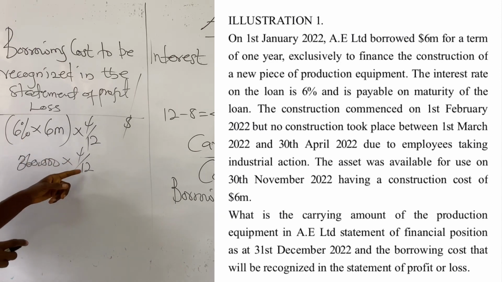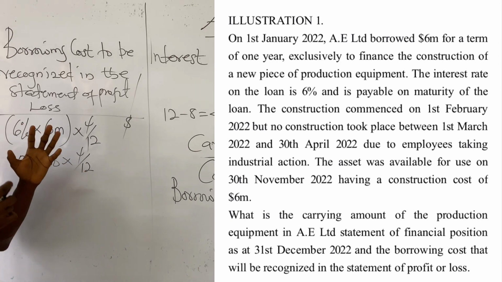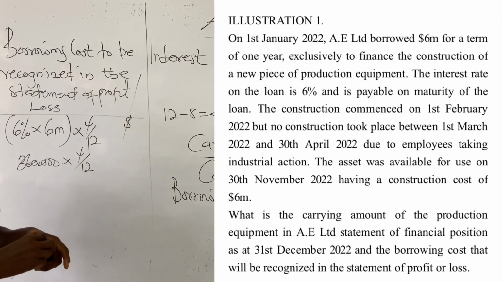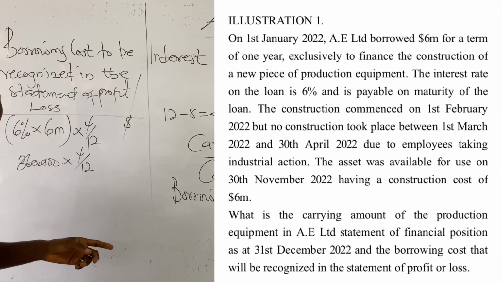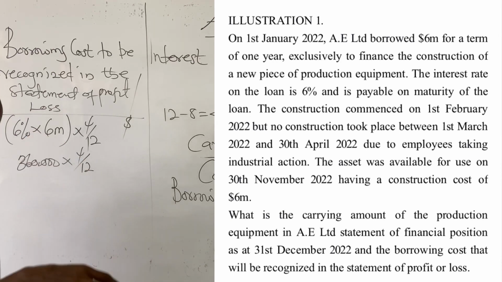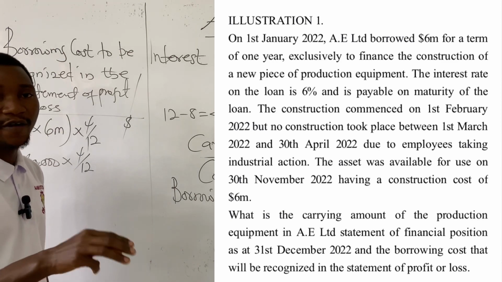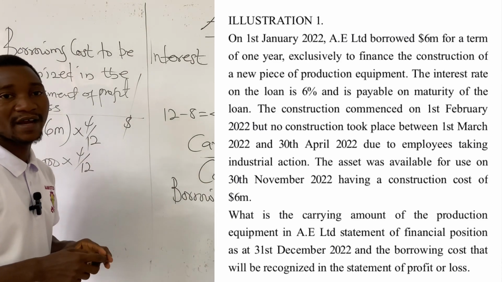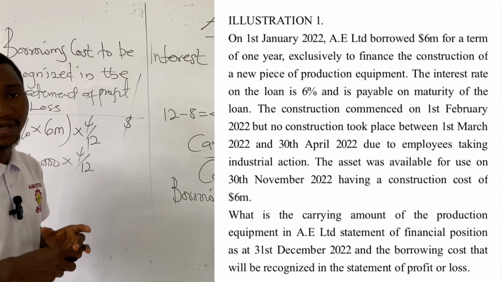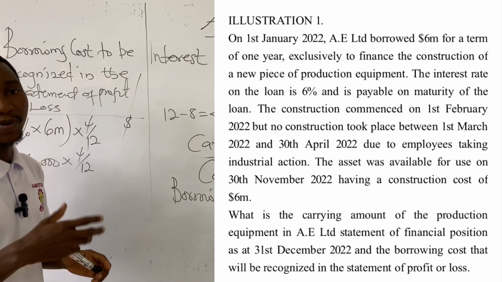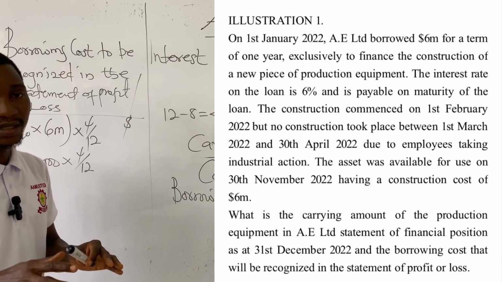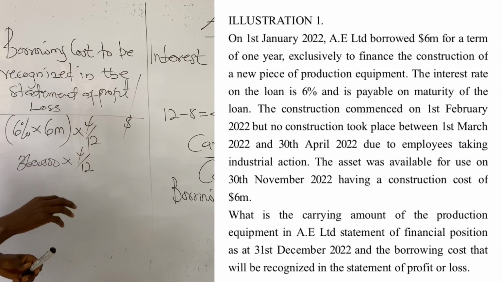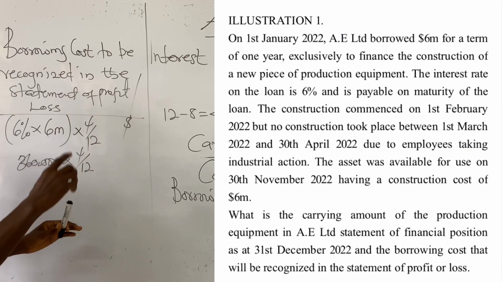This 4 months simply means that during this period, the activities necessary to construct or prepare the production equipment for its intended use or sale are not in progress. Before you'll be able to capitalize a borrowing cost, 3 different criteria must be met. We said the first criteria is the expenditure of the qualifying asset must be incurred, the borrowing cost must be incurred, and all activities necessary to prepare the qualifying asset for its intended use or sale must be in progress. But within these 4 months, the activities necessary to prepare the production equipment are not in progress. It means we can't capitalize.